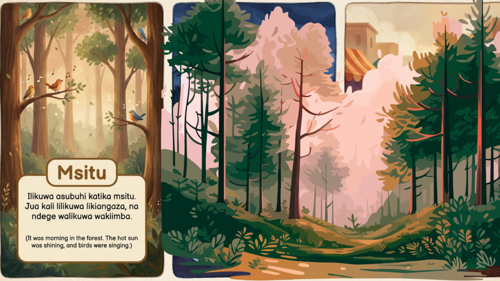Building settings. Welcome to the boss level. Let's put it together and build full settings using time, place, weather, and our senses. Forest, msitu. Ilikuwa asubuhi katika msitu. Jua kali lilikuwa likiangaza na ndege walikuwa wakiimba. It was morning in the forest. The hot sun was shining and birds were singing.